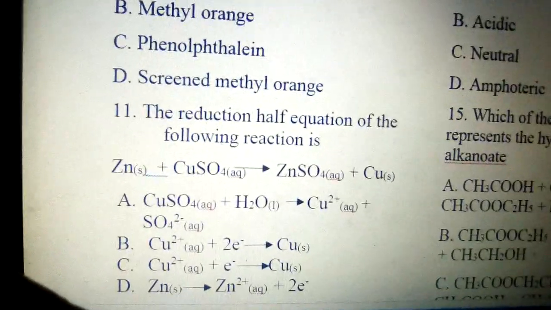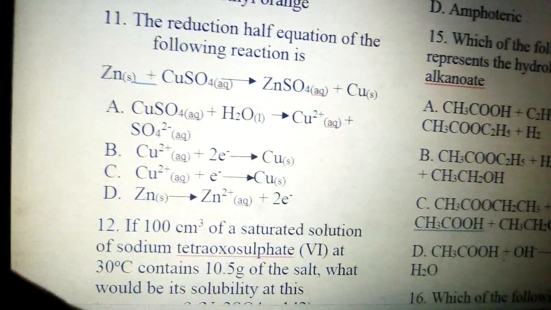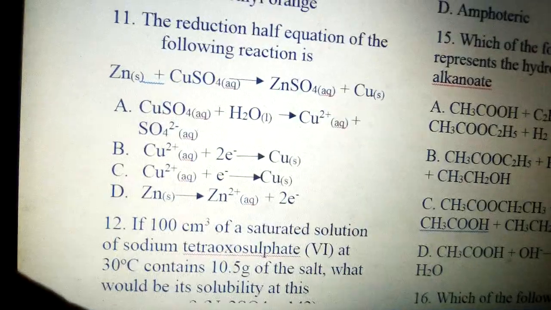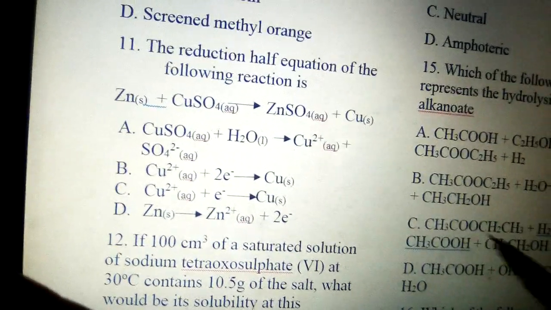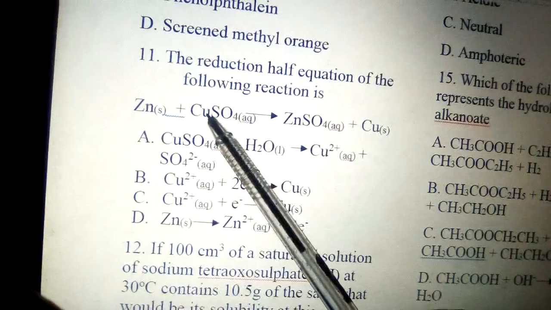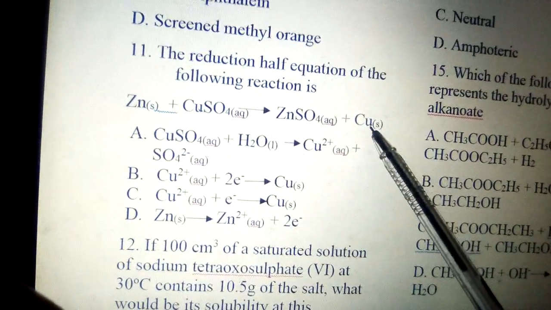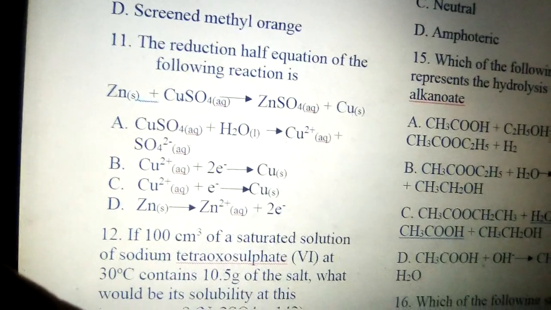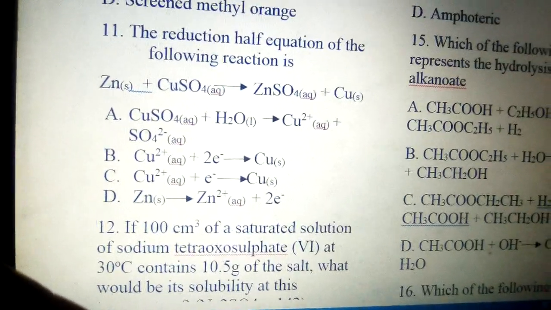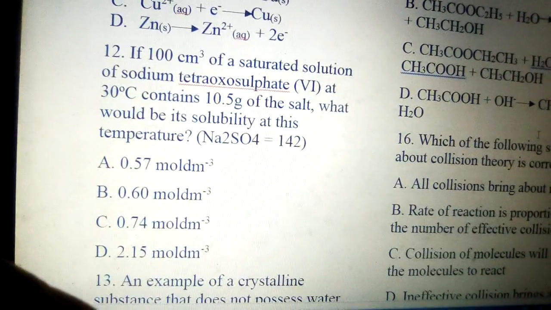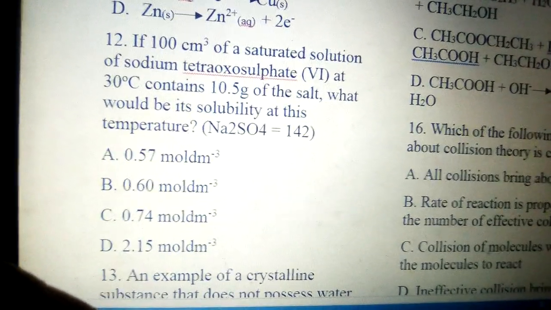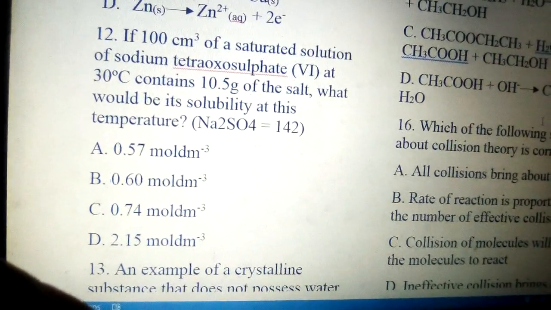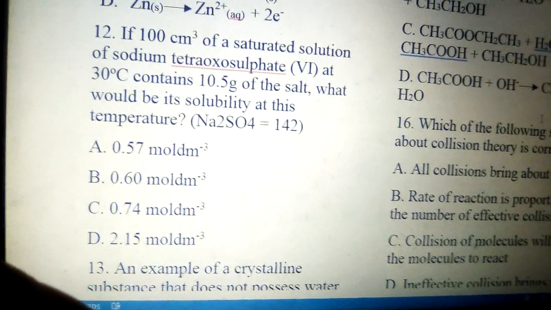Going to number 11, the reduction half equation of the reaction is, in that reaction, we see that copper has been reduced from copper 2 to 0. So the right answer to that reaction is B. Copper 2 gaining 2 electrons gives us ordinary copper. B.